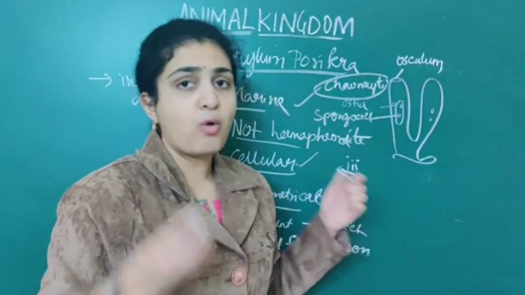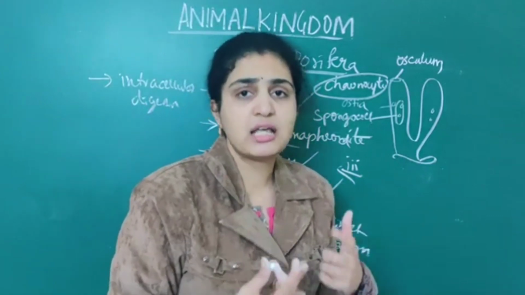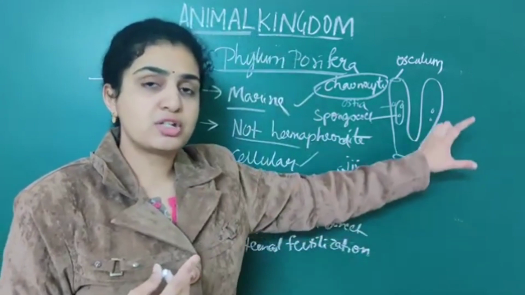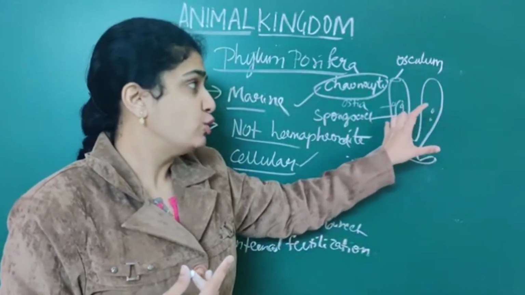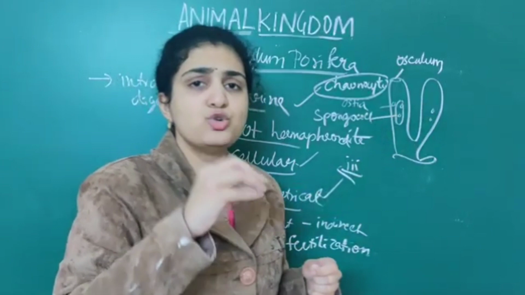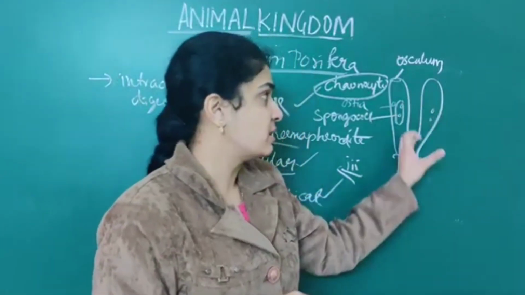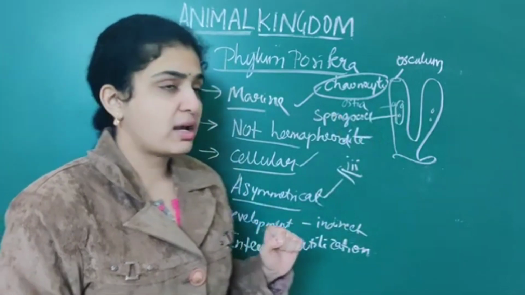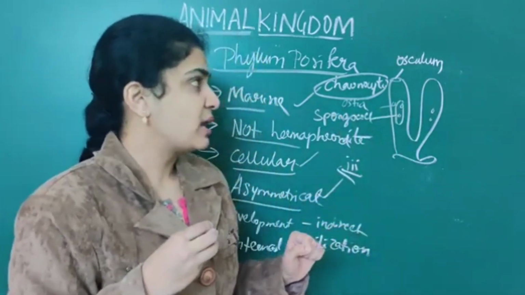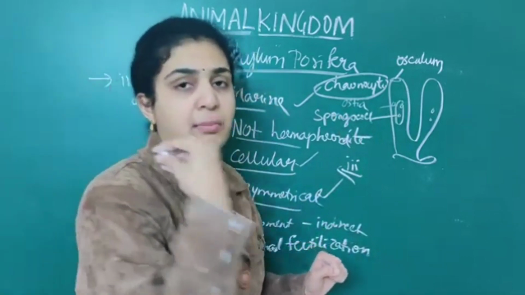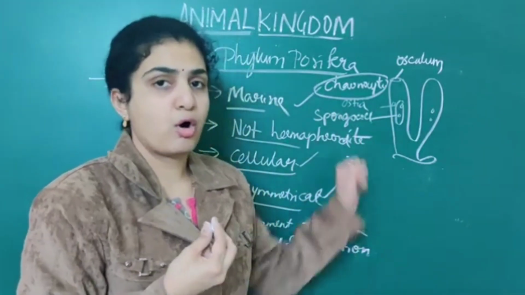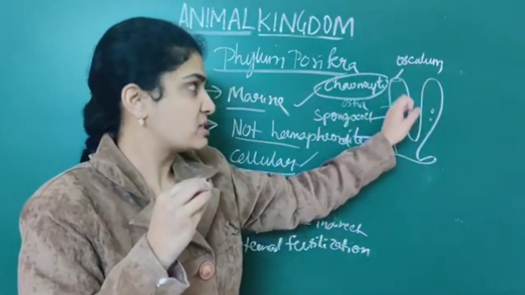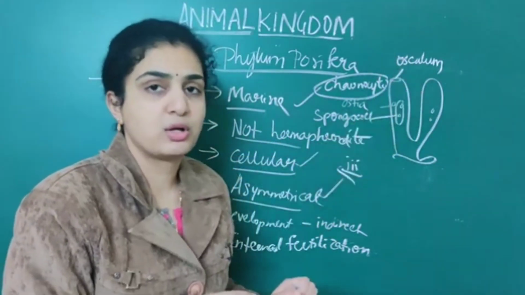this is the structure. How water transportation, food transportation, how it will take place. For all the food transportation, water transportation and everything, numerous ostia are present. That is numerous minute pores are present here on the body. So these numerous minute pores are called as ostia, as well as the water is pumped out through osculum. Ostia as well as osculum. Received by ostia, pumped out through osculum.